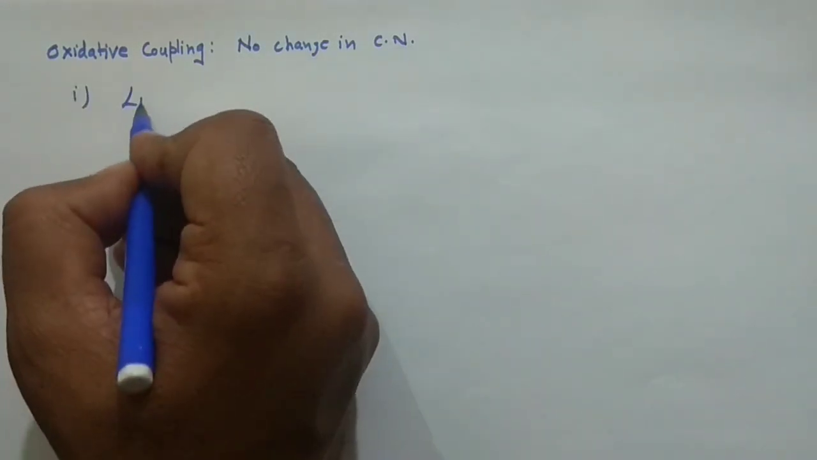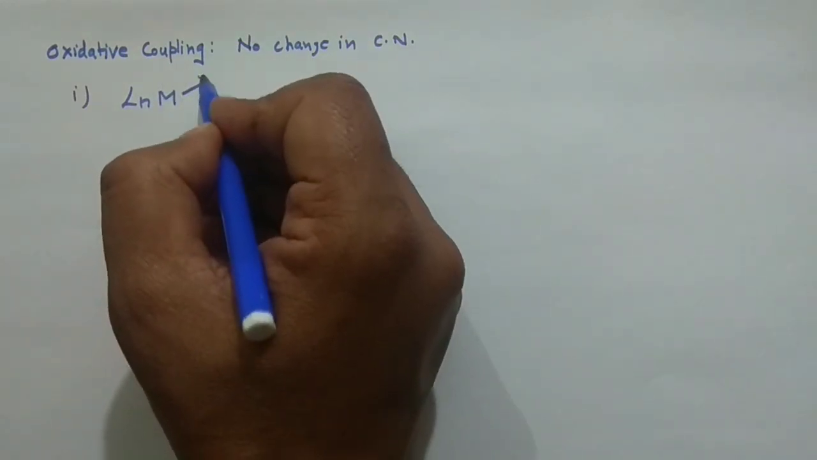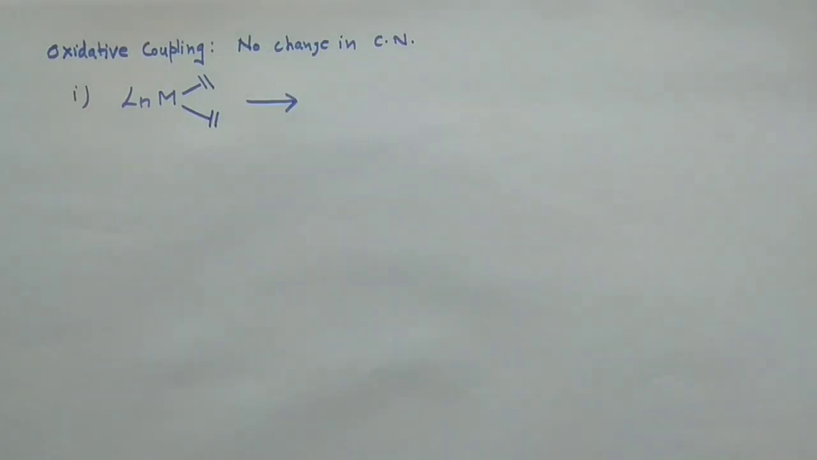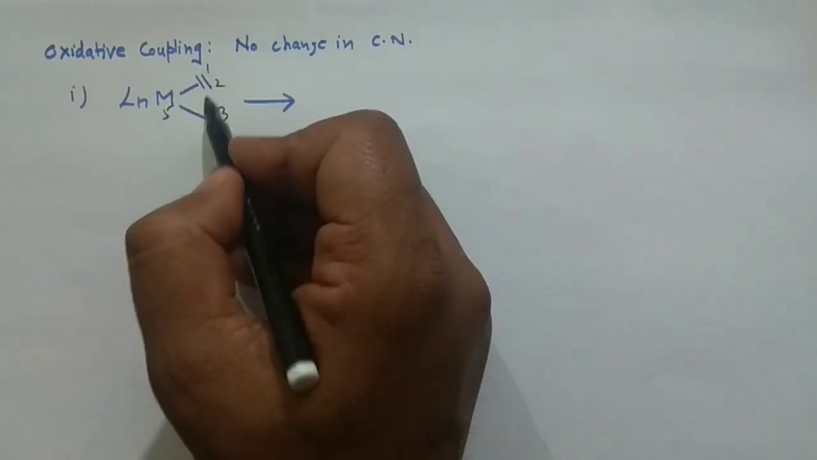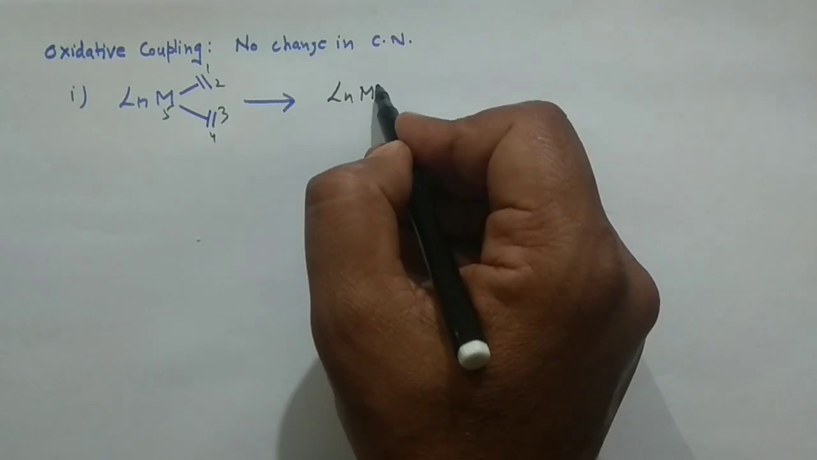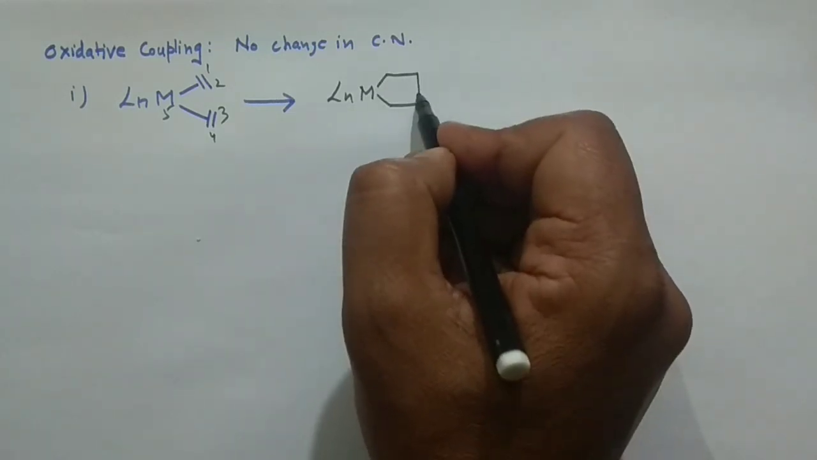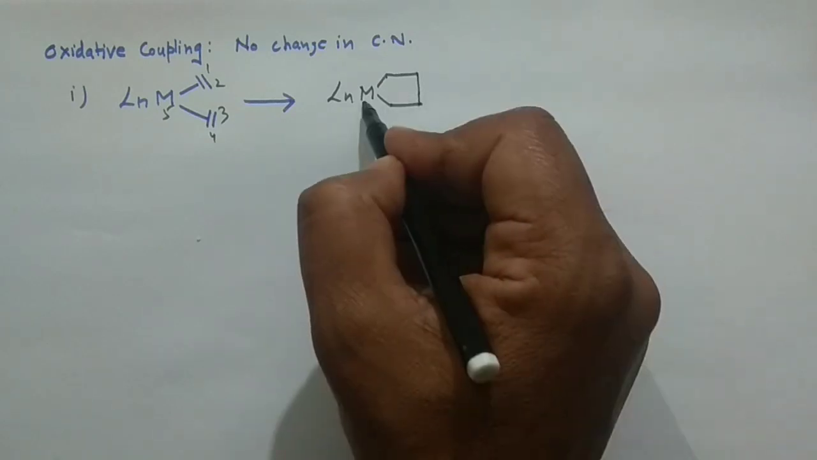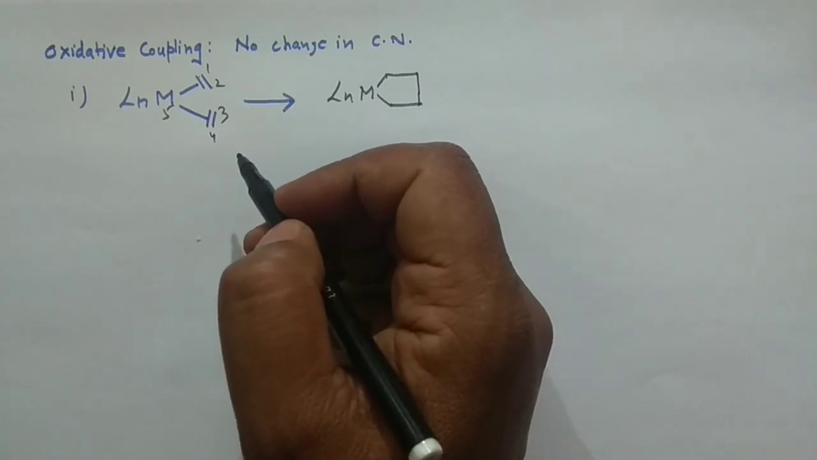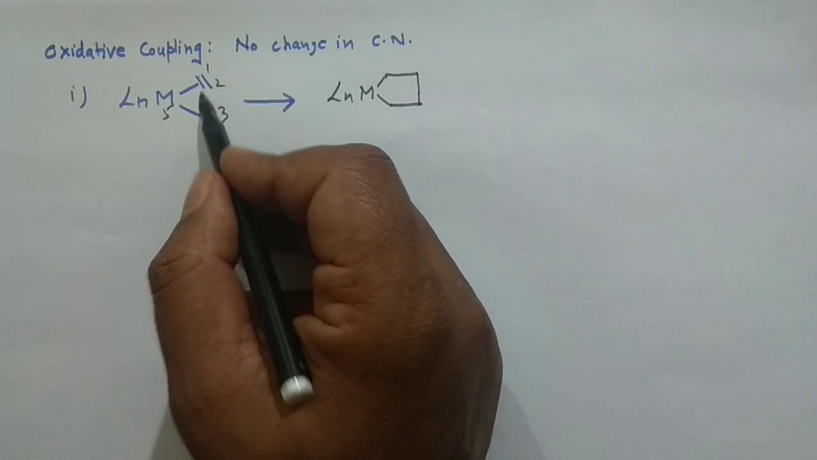Say you are having LnM and you are having one double bond here and one double bond here, and you want the product for this one. It is easier to write in that manner. So what I do, I say 1, 2, 3, 4 and 5. So how many members are there? 5 members are there. So in the product you will have LnM in a 5-membered ring, and you will form this 5-membered ring. 4 carbons, 1, 2, 3, 4 and the 5th is the metal. It is the oxidative coupling.